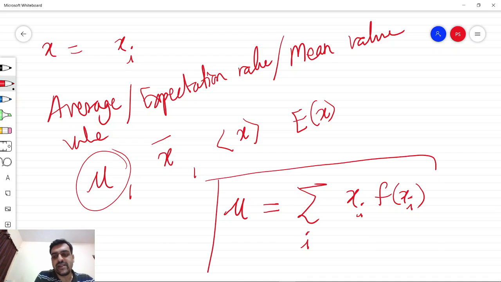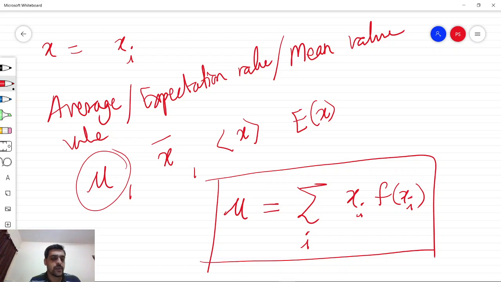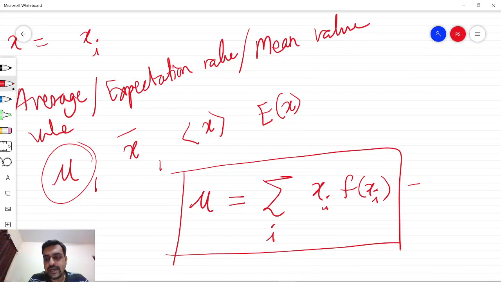So this is the definition of the mean of all the values the random variable x can take. Or simply we can write it as the summation of xi pi.